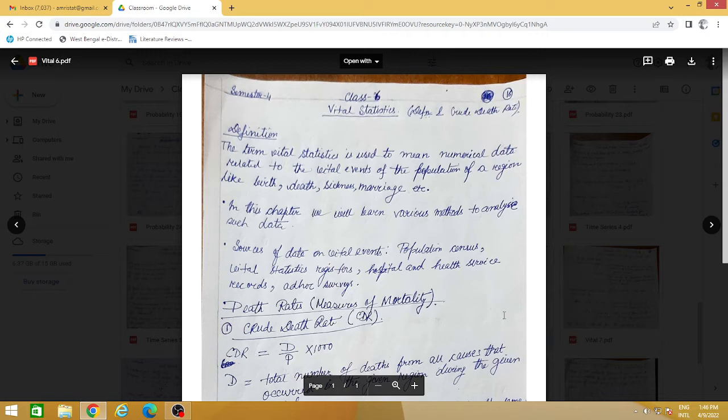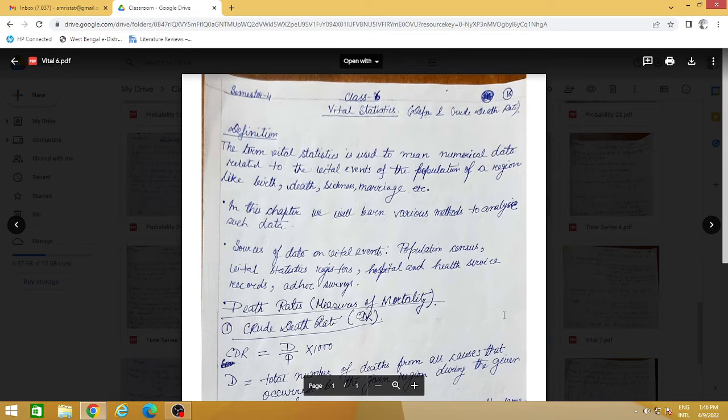And the deaths, because there was cremation process, so they used to actually record the deaths. So the churches in the medieval world, the middle era, used to record these deaths and births.